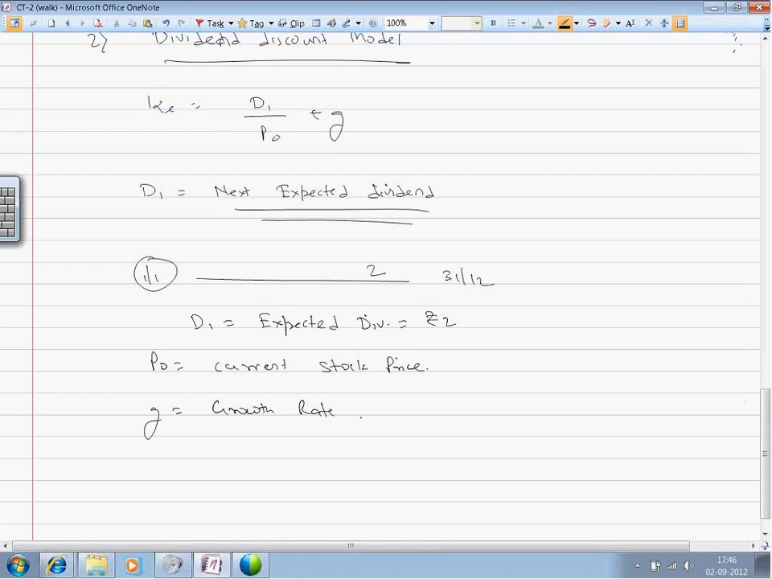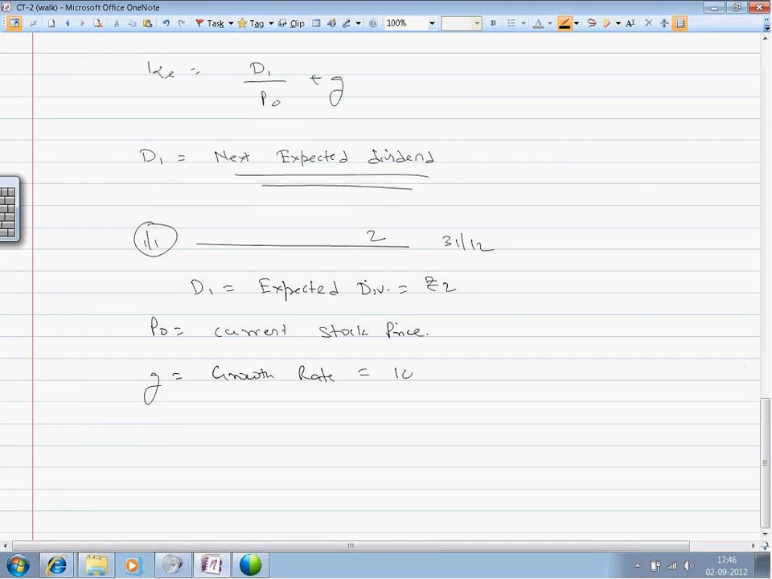The amount of dividend will not be constant. It changes from time to time. The growth rate in the dividend is how the investor is expecting the dividend to increase over time. Growth rate is 10%. Now, another formula by which growth can be computed is growth equal to b times r, that is, retained earnings.